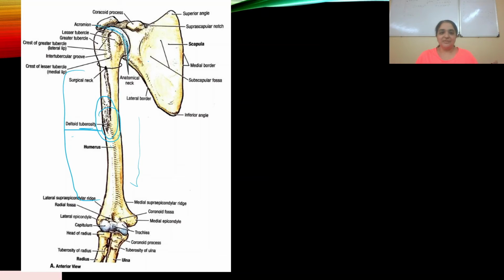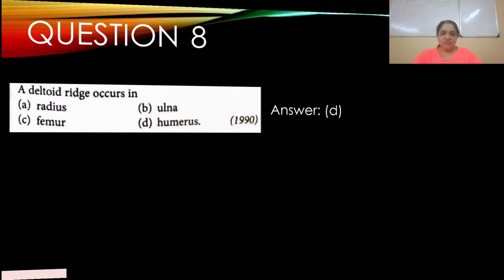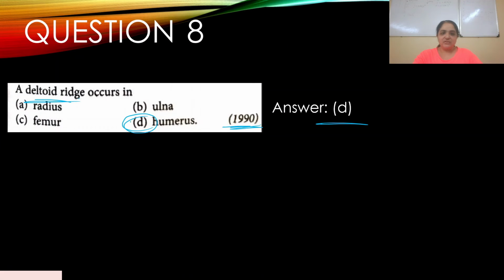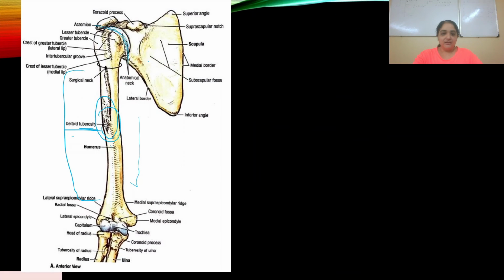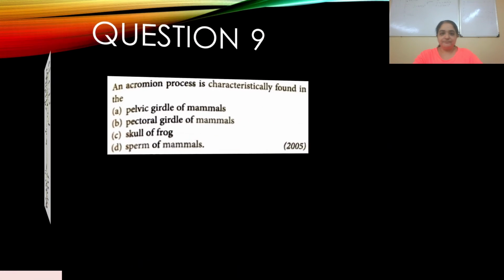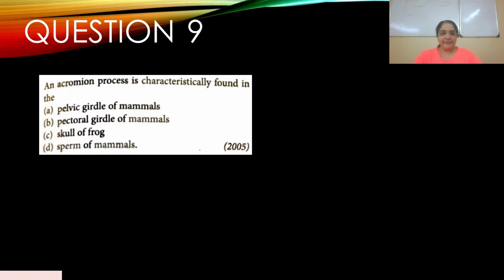Yeah, so this is how it is present in the human skeletal system. Okay, it is just for fact. Can't really use any logic here, but that's how it is. All right, so if we go back to our question, yeah, the deltoid ridge occurs in humerus. Just remember that. Clear? Let's move on.